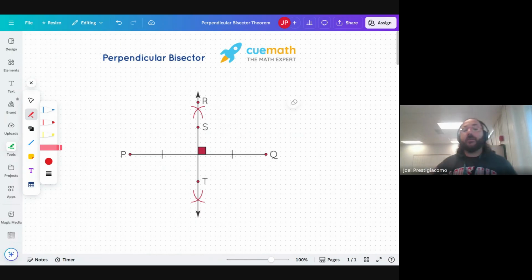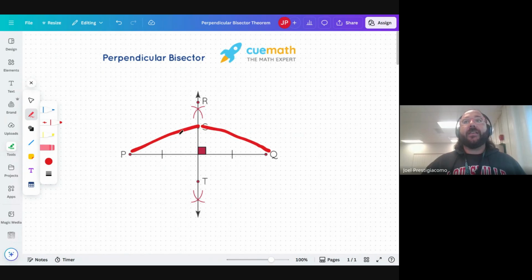And so the perpendicular bisector theorem says that a point, for instance, S or R or T, can only be on a perpendicular bisector if and only if the distance from those points to the end of the original segment is the same length, right?